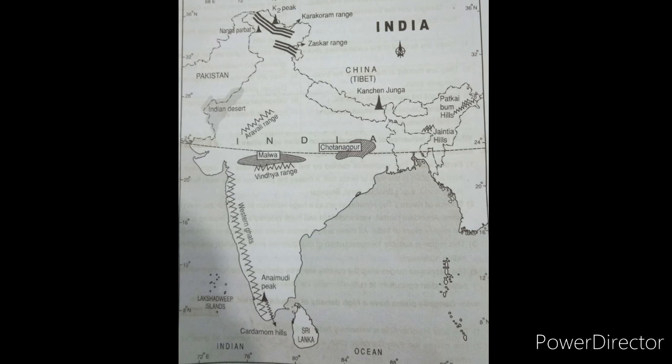Next, Anaimudi peak. Anaimudi peak is the highest peak in the Western Ghats. If the question is asked as which is the highest peak in the Western Ghats, you have to write the answer Anaimudi peak. And Anaimudi peak is located in the state of Kerala. Cardamom hills are also located in the state of Kerala only.